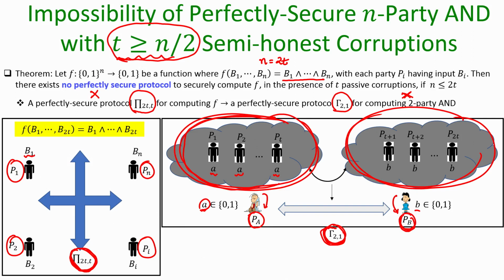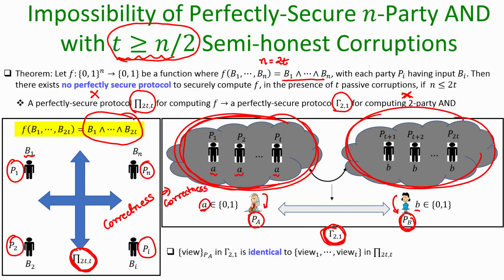Okay. So, it is easy to see that the final outcome, if the protocol pi satisfies the correctness property, then gamma also satisfies the correctness property, because the output of the protocol pi would be the AND of the bits of 2t parties, and the AND of the emulated 2t parties is the AND of A and B. So, the correctness property is guaranteed, that means correctness of this protocol pi implies the correctness of this protocol gamma as well. Now, let us try to argue the privacy.